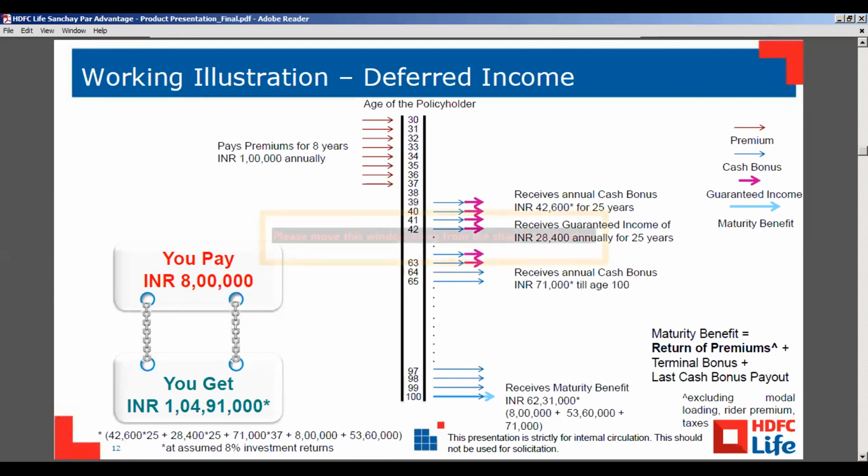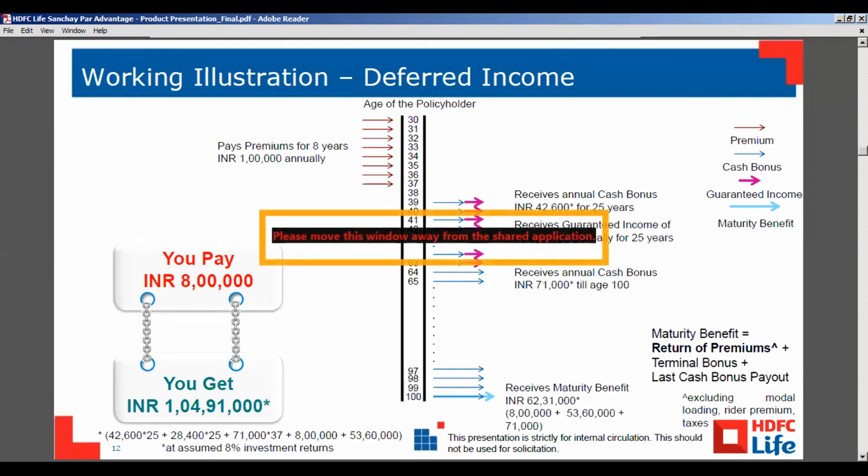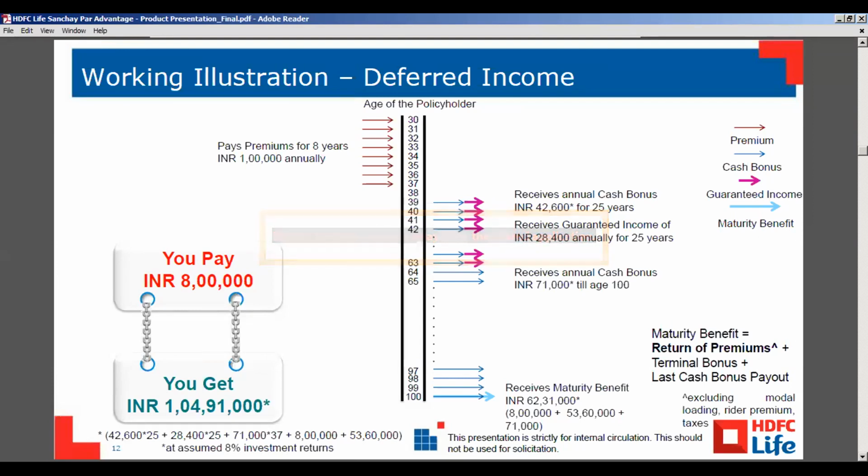If we are looking at the deferred income option, the guaranteed income is according to the PPT options. If the customer is choosing 8 years PPT, he will get 28% of annualized premium. If the customer is choosing 10 years PPT, he will get 40% of annualized premium. And if the customer is choosing 12 years PPT, he will get 50% of annualized premium.